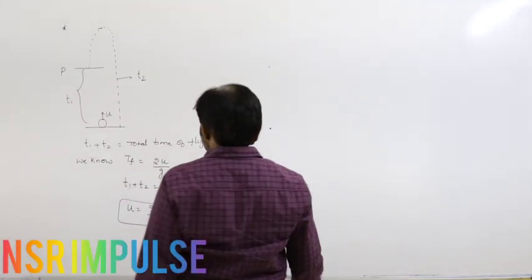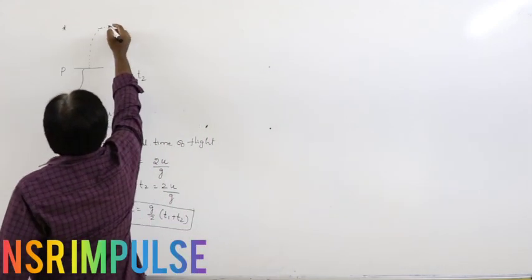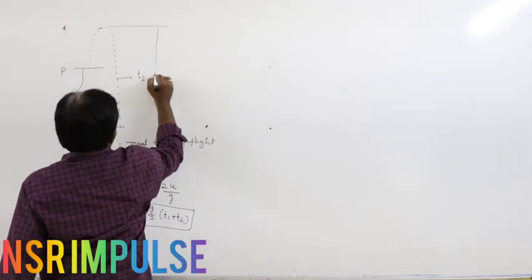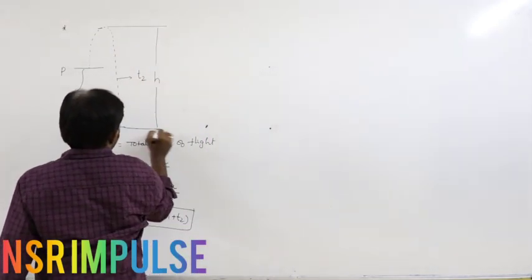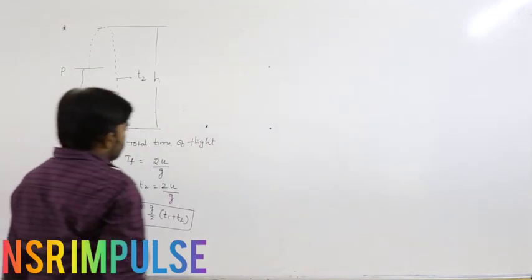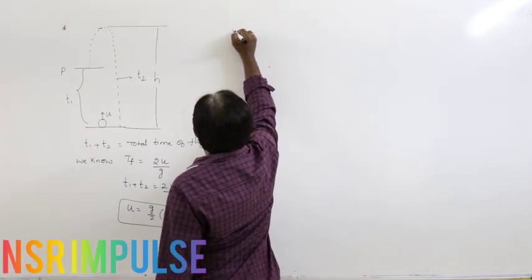Next, the maximum height. What is the maximum height reached by the body? That's what we have to calculate.